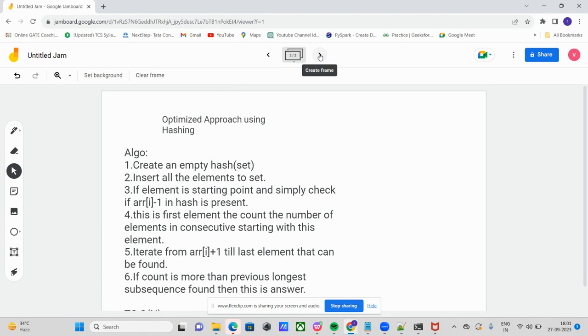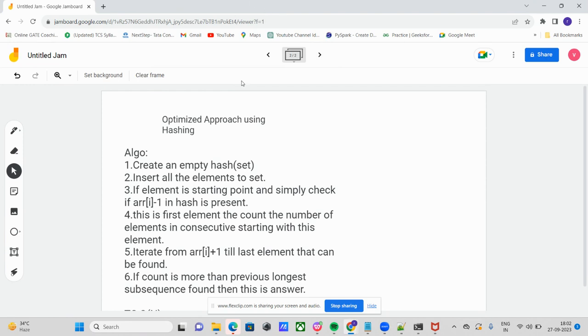Then we count the number of elements in consecutive sequence starting from that element. By checking nums of i minus 1 we can find a consecutive sequence, and then we iterate from arr of i plus 1 till the last element we find. If the count is more than the previous longest, we update the length of the longest consecutive subsequence. By using hashing, we get O(n) time complexity, and space complexity is O(n) as well, because we store the elements in a set.